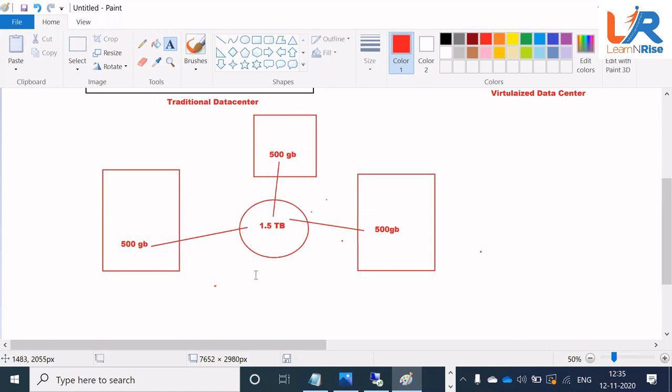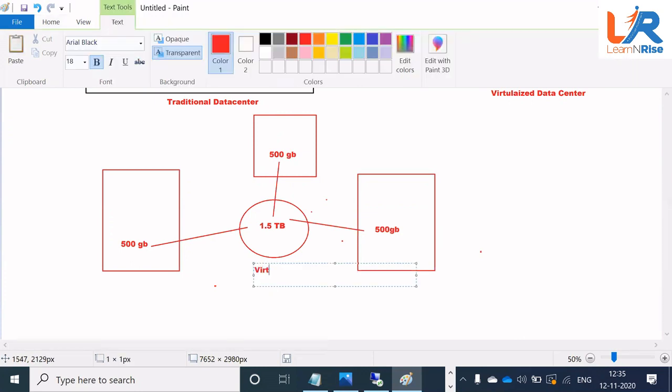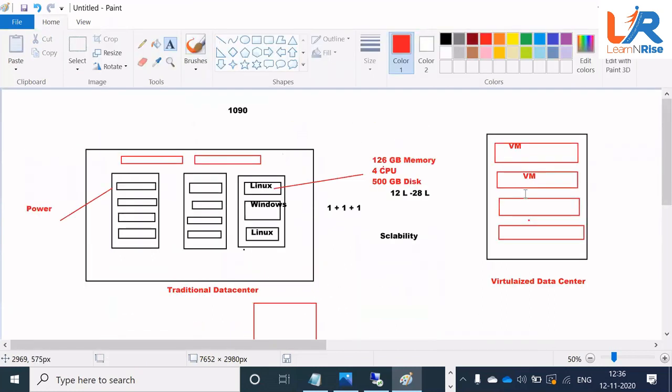Now, this is the power of virtualization, right? So what do we call it? We call it a virtual storage. How does this virtual storage get created? It gets created using software defined storage. So when you use your virtualized environment, you can use the software defined storage also, right?